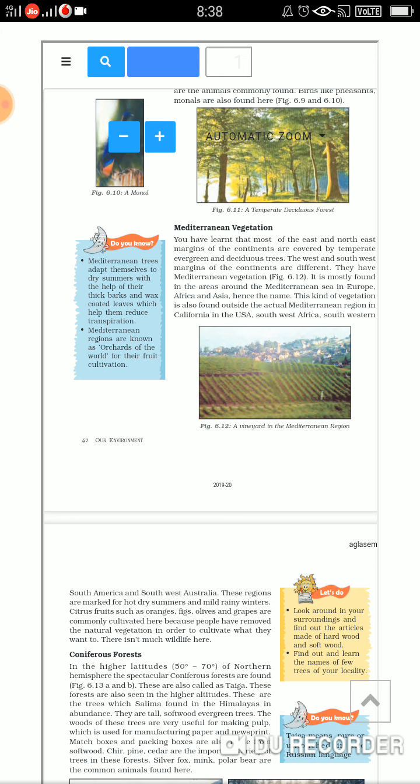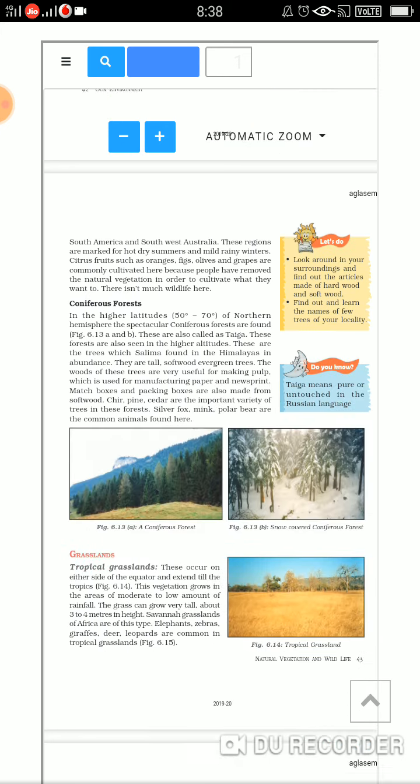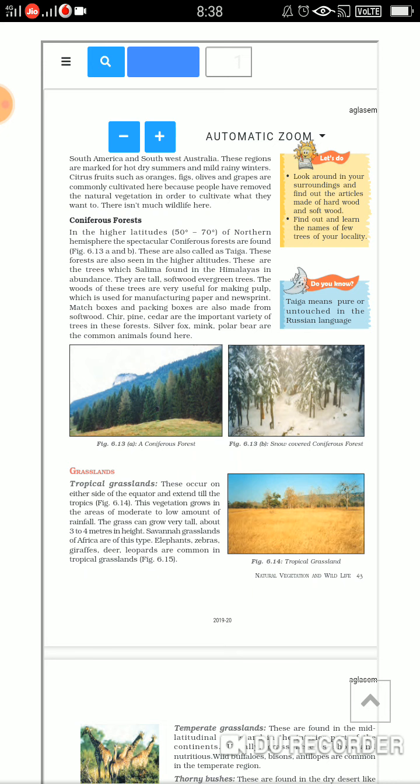So next come the coniferous forests. The higher latitudes, like 50 degrees to 70 degrees in the northern hemisphere, have the spectacular coniferous forests. They are also known as taiga. Coniferous forests are also known as taiga.